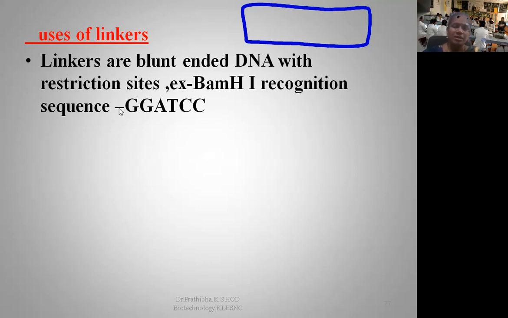Now let us go through the uses of linkers. Linkers are blunt-ended DNA with a restriction site. On either side, you can see the blunt-ended DNA molecule. Within this blunt-ended DNA molecule, we have incorporated the restriction site or palindromic sequences for the specific restriction enzymes. For example, BamHI recognizes the specific sequence GGATCC, and in the opposite direction also GGATCC.